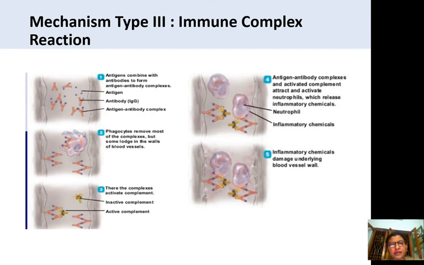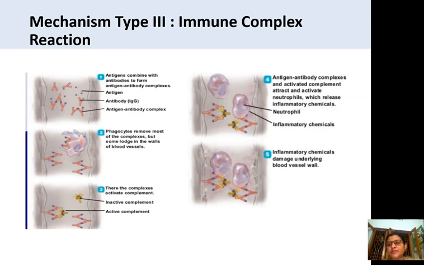The complements which attach to the antigen antibody complexes are active complement, and those which cannot attach will be inactive complement.